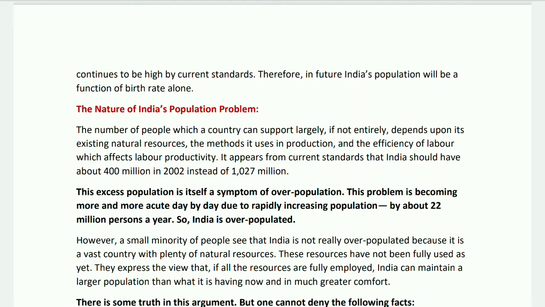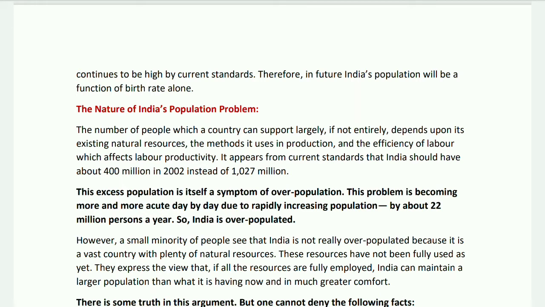It appears from current standards that India should have about 400 million in 2002 instead of 1027 million. This excess population is itself a symptom of overpopulation. This problem is becoming more and more acute day by day due to rapidly increasing population by about 22 million persons a year. So India is overpopulated.